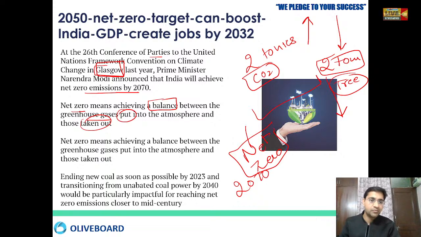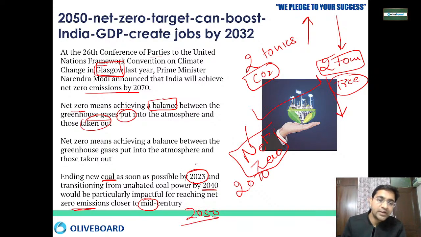Okay, this we have to achieve by 2070. That we have to find out the balance. So if we are able to end the coal by 2023 only, and if we are utilizing the power by 2040 by other sources, we will be able to reach zero emission by mid century only, by 2050.